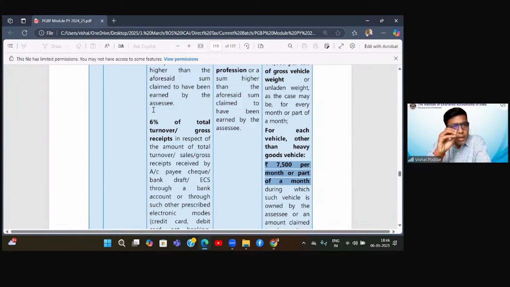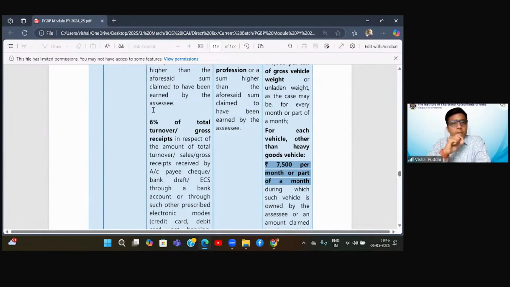But we have to understand one thing, that since I'm a mercantile assessee, there is a good possibility that whatever is my turnover in the form of credit sales, that is not yet received. That is only credit sales, which I am also considering as turnover because we are following the mercantile system. Understand this and pay attention.